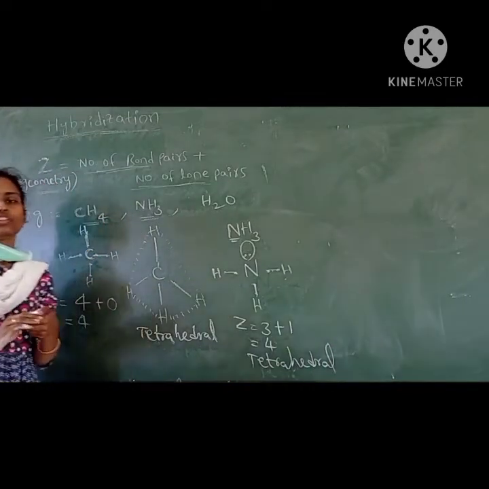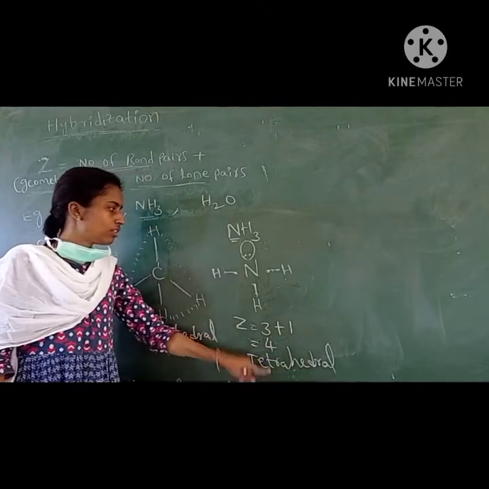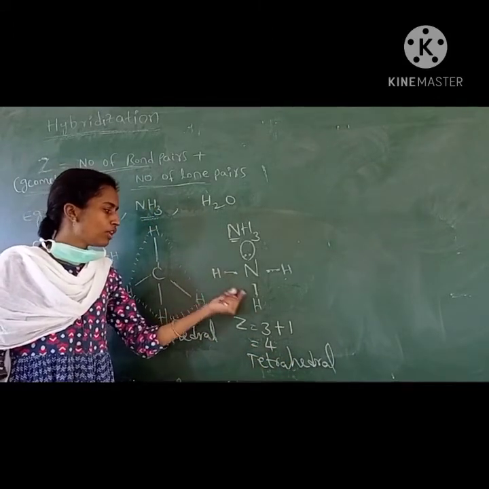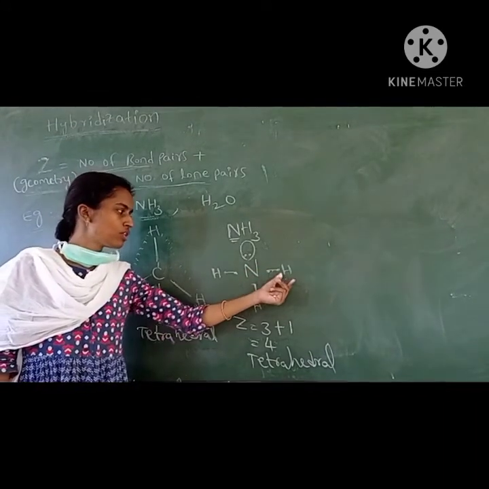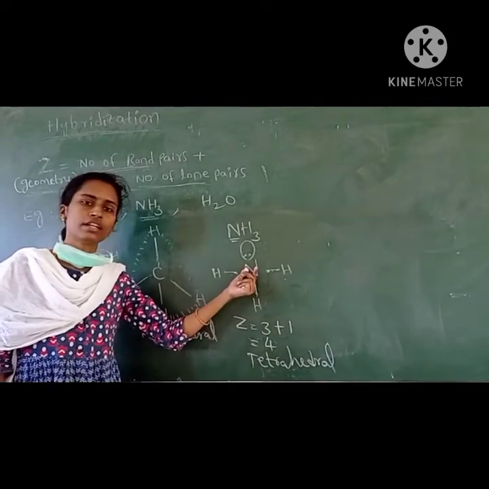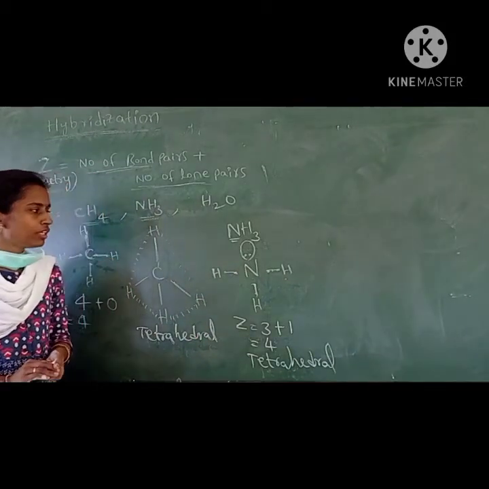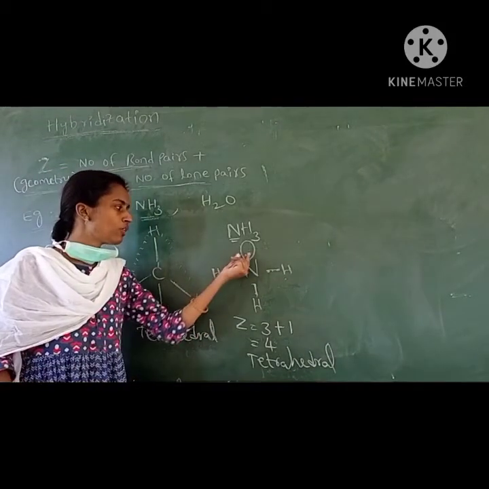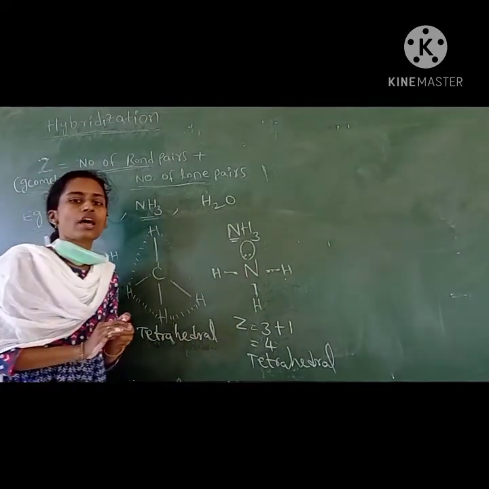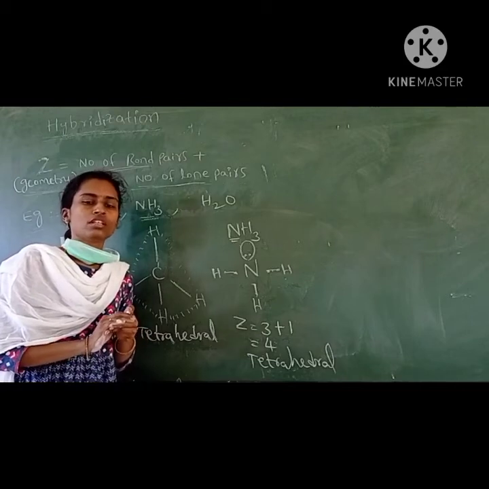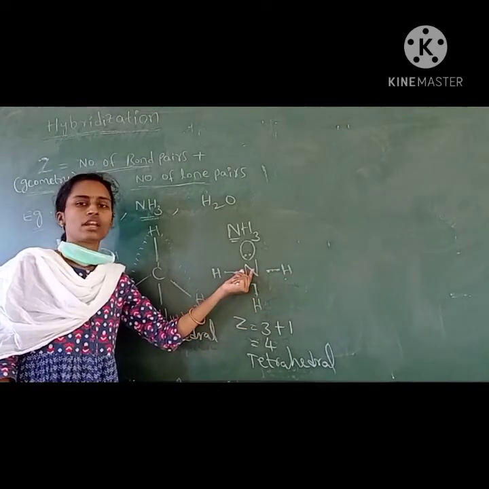But here the shape of the molecule is not tetrahedral. The shape means we only look at the arrangement of atoms around the central atom.